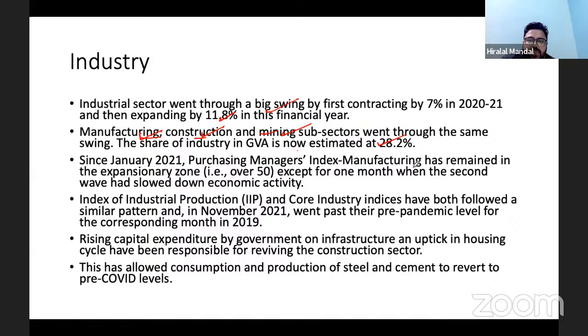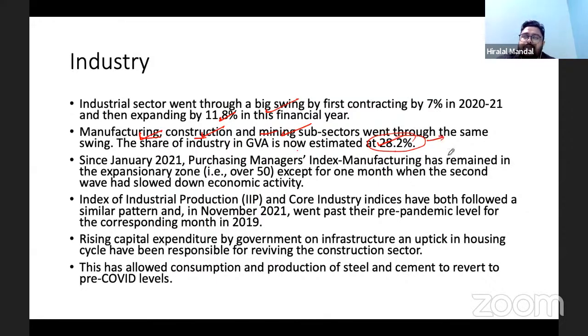The share of industry has now gone up to 28.2%, which is more than what we have seen at the pre-pandemic level. During 2019-20, the contribution was 26%, but it has gone to 28.2%, which is a good thing.